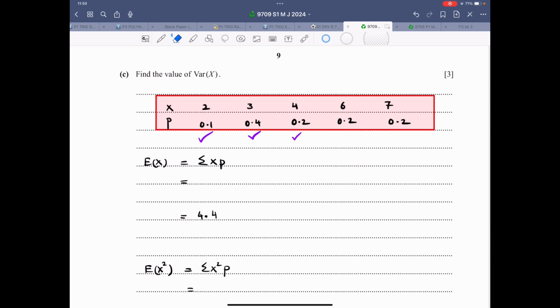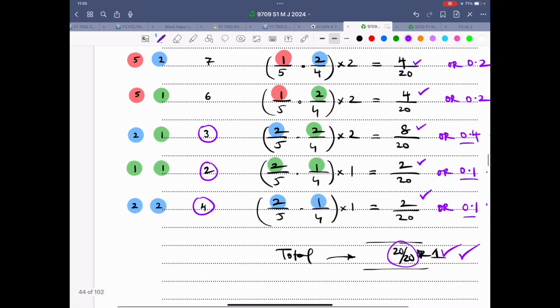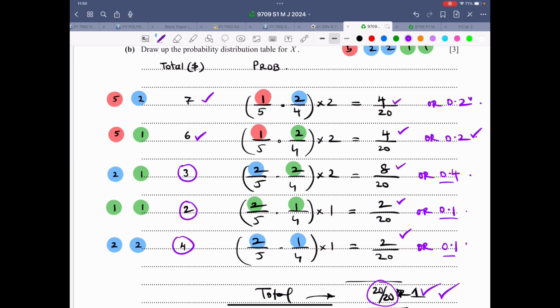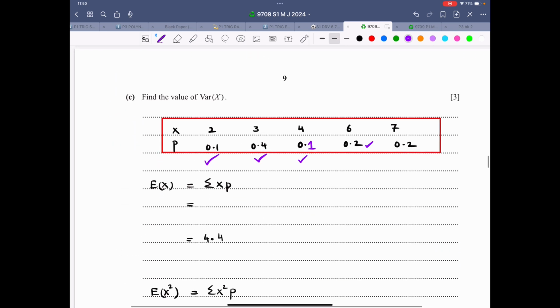Let me just do the correction. So this is 0.1 right away over here. And then what else is there? Then there is 6, that is 0.2. And then 7, that is 0.2. 6 is 0.2, 7 is 0.2. This is all good, all clear.